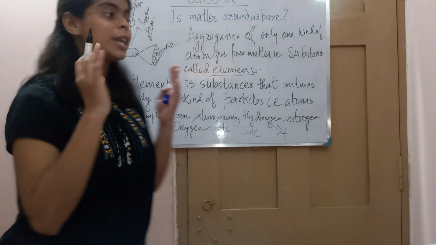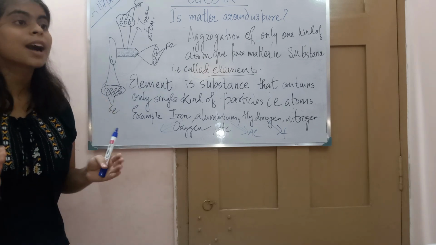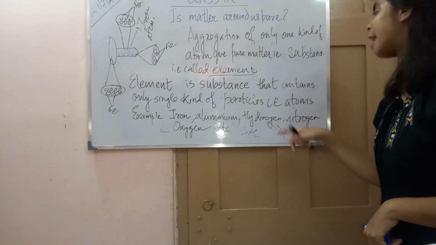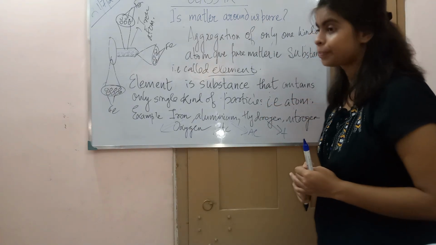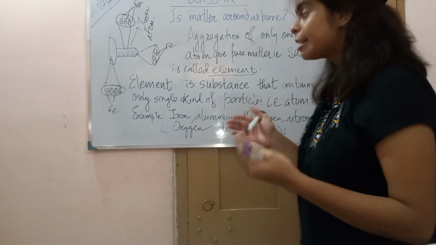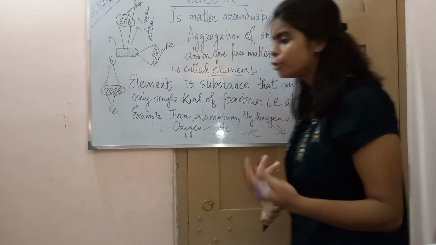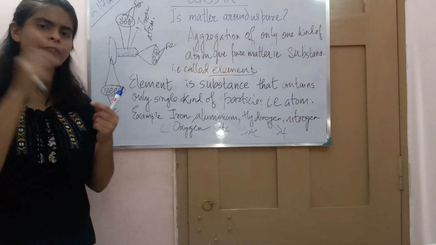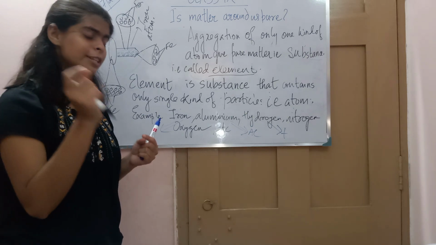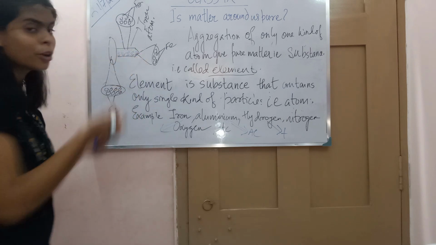So in a better way we can say that an element is a substance that contains only one kind of particle, that is atoms. And we know what is an atom. Atom is the building block of all matter. Examples are iron, aluminium, hydrogen, nitrogen, oxygen. Take any aluminium sheet, and you will find only one kind of atom. Since there is only one kind of atom in it, we say it is an element. Iron, only one kind of atom. Iron nail is the example of iron I gave.